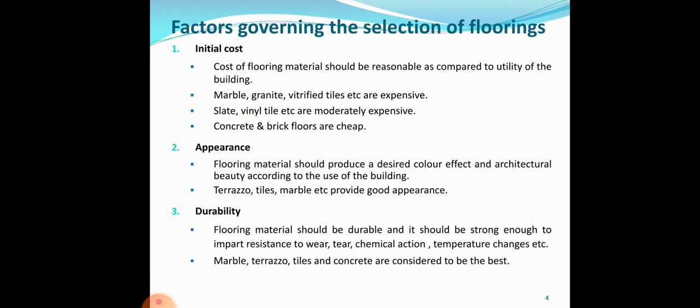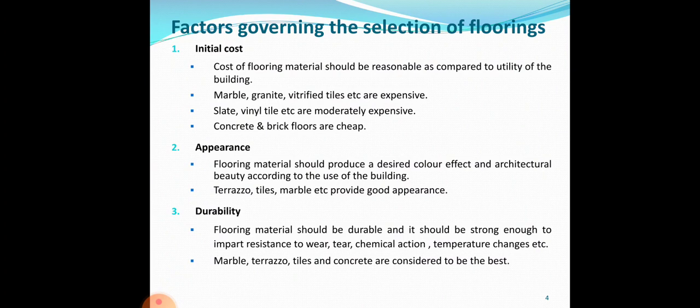Some types of floor coverings like the marble, granite, or the vitrified tiles, etc., are considered very expensive, whereas we have moderately expensive flooring like slate, etc. Again, we have cheap types of flooring or floor construction, that is brick floors, concrete floors, etc. So they are all cheap kinds of flooring materials.